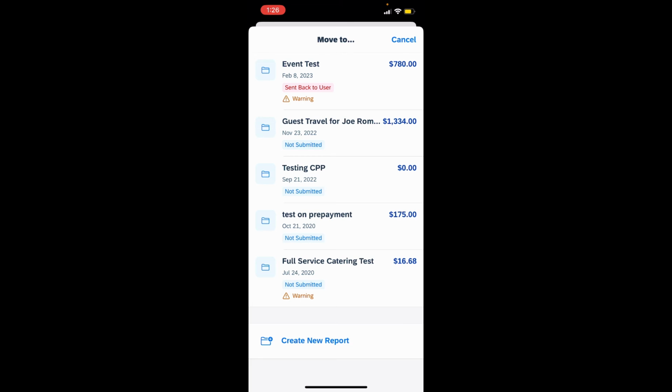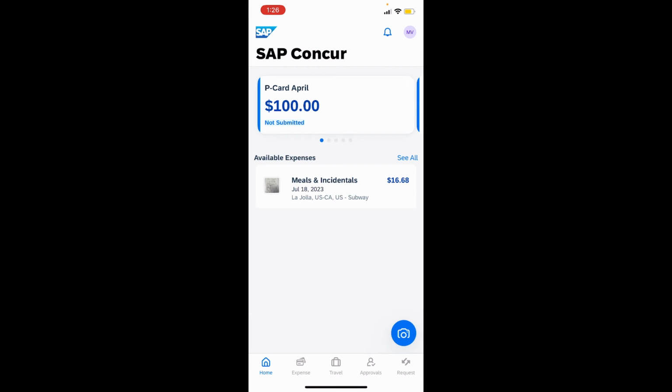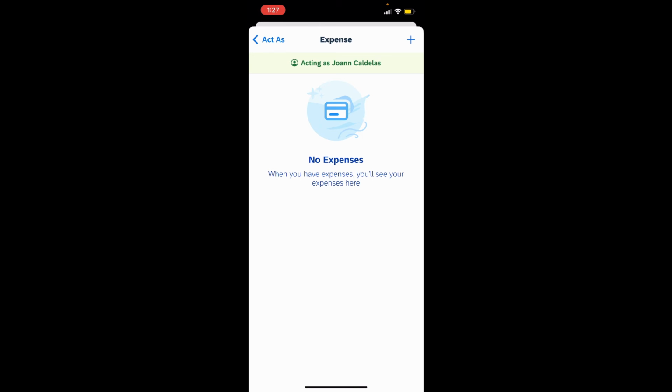I also wanted to highlight how now you have the ability to act as another user from the SAP Concur for mobile app. So right from the landing page, we can see the receipt that I just added is under available expenses. However, if we click on your initials on the top right corner and then select Act as another user, we can see that Joanne Caldelas has added me as her delegate. So I will click into her profile. And now highlighted in green, it says Acting as Joanne Caldelas.